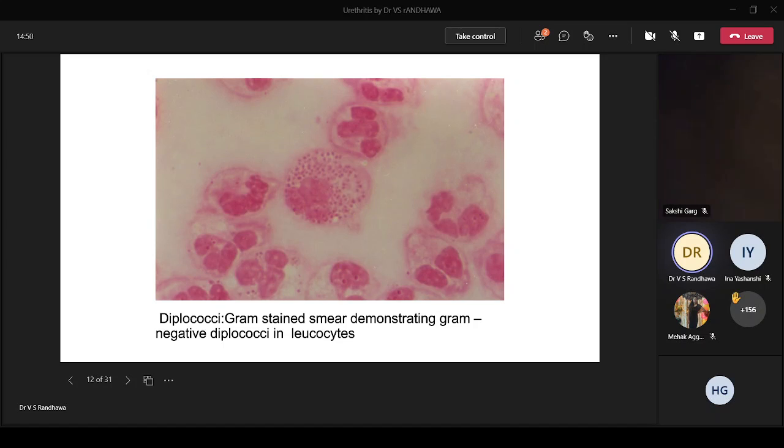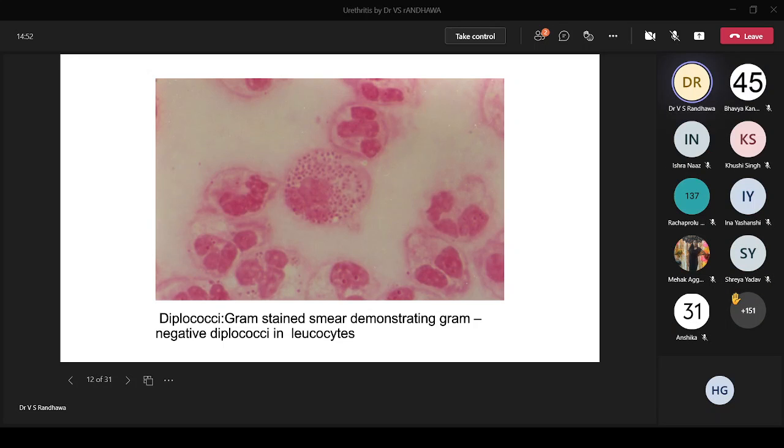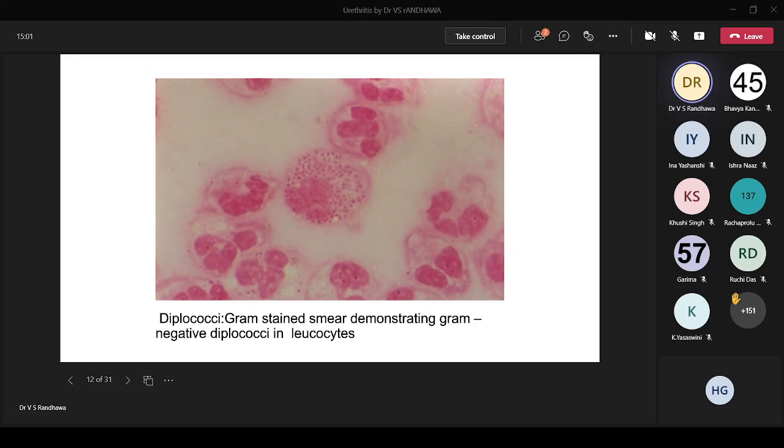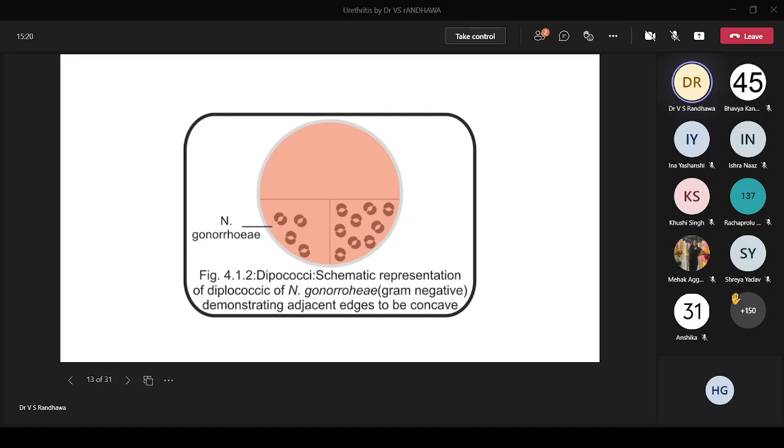Another thing you should know is that when we see a low power picture of a gram stain smear, let's say this smear could also have been a CSF, in that scenario we cannot really make a distinction whether the gram-negative diplococci is Neisseria meningitidis or Neisseria gonorrhoeae. Basically it just looks like a GNDC. That's one thing you should know. But with the clinical scenario, obviously this is Neisseria gonorrhoeae.